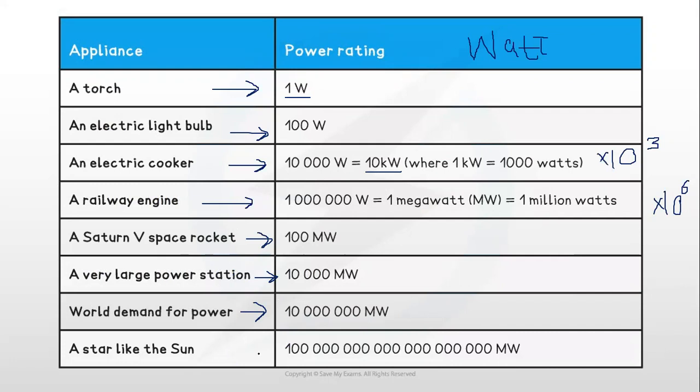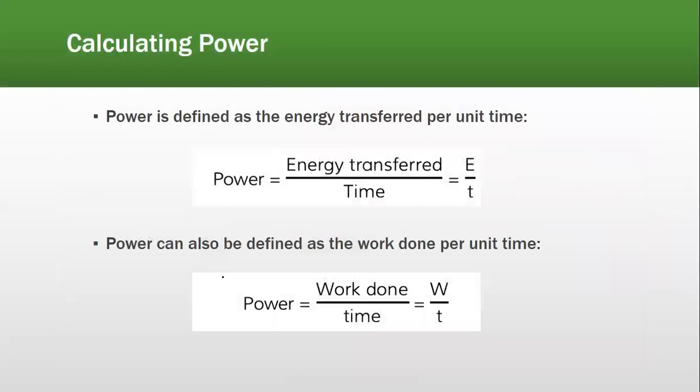A star like the sun, a lot of zeros. 1, 2, 3, 4, 5, 6, 7, 8, 9, 10, 11, 12, and so on. I don't know how many zeros you have. So what do you have here? This is a star like the sun. This is the star's power. So these are all the powers that you should know.